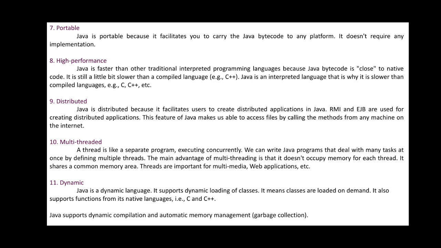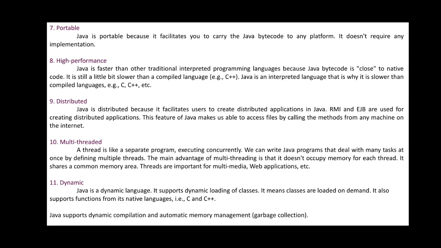Then we can go for the last but one, that is multi-threaded. A thread is like a separate program executing concurrently. We can write Java programs that deal with many tasks at once by defining multiple threads. You know that in the C programming language you write functions, and the function concept is not used in Java; instead of calling them functions, we call them threads. So a complex or confusing program can be divided into threads.